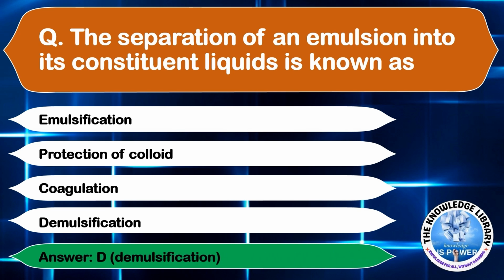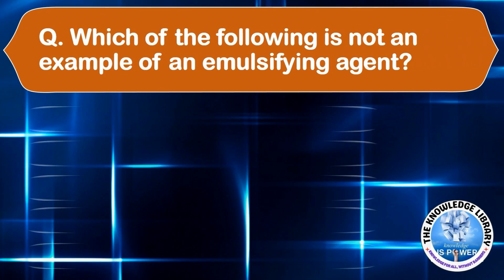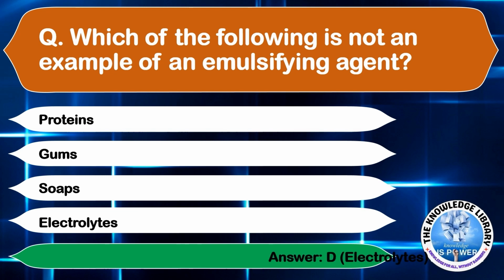Moving to the next question. Which of the following is not an example of emulsifying agent? Option A, proteins. Option B, gums. Option C, soaps. Or option D, electrolytes. The correct answer is option D, electrolytes.